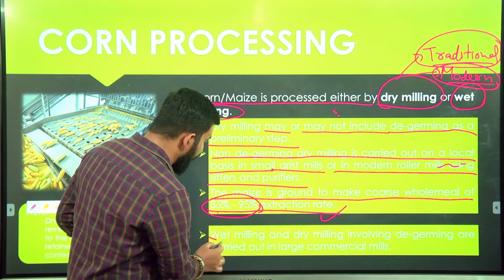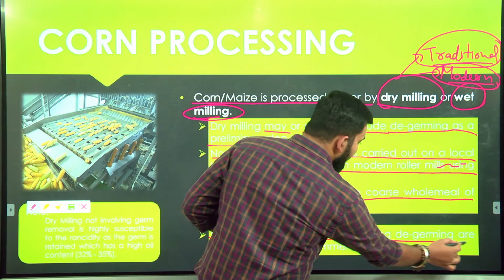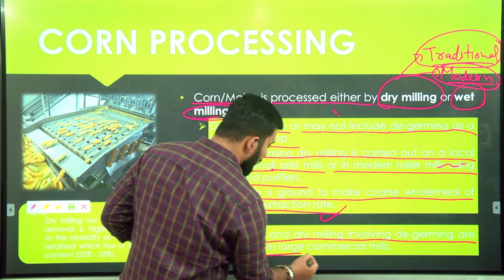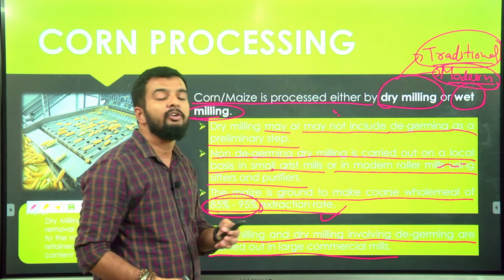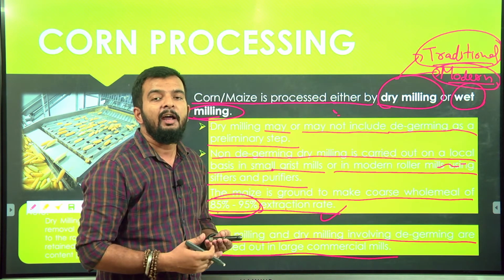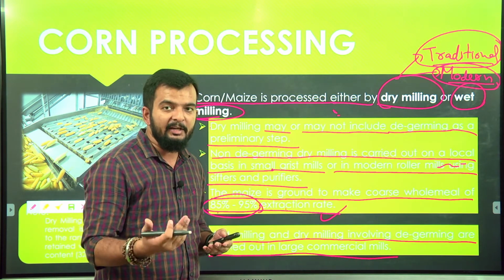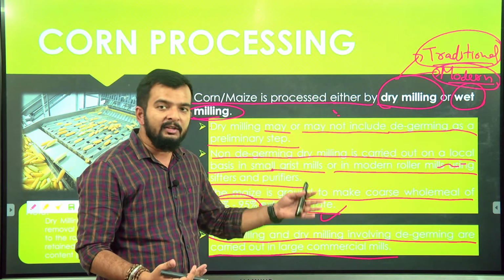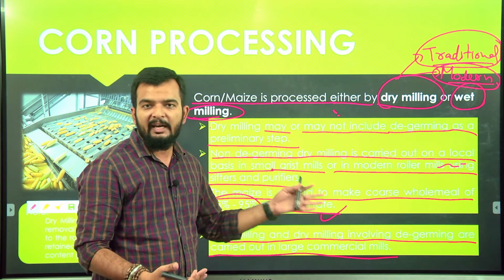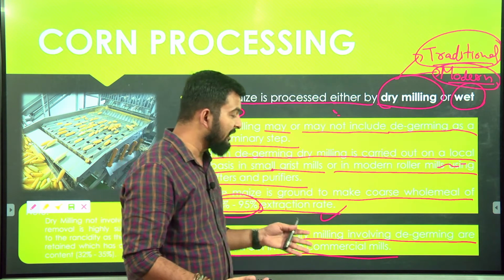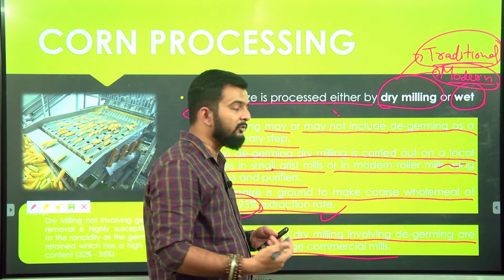While wet milling and dry milling involving degerming are carried out on a large commercial scale, that is, when your scale of processing is large and you're carrying it out in a large scale industry, this degerming step is almost essential. It is essential to increase the shelf life of the product.